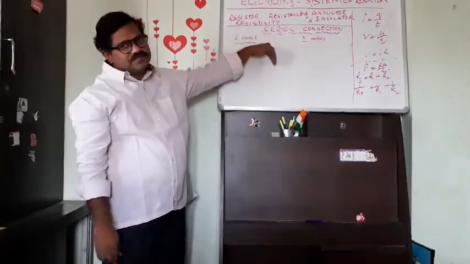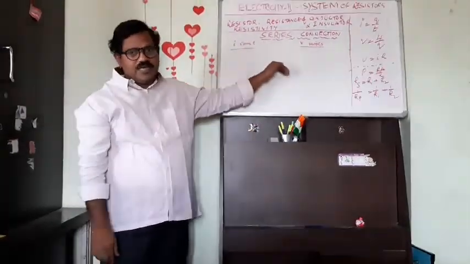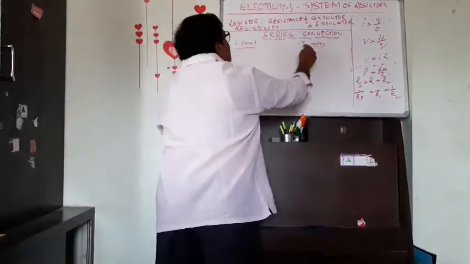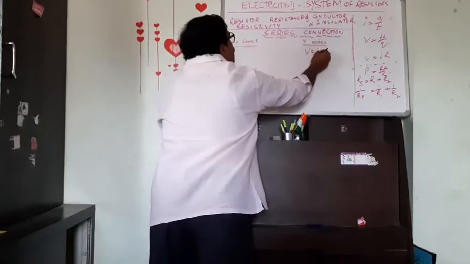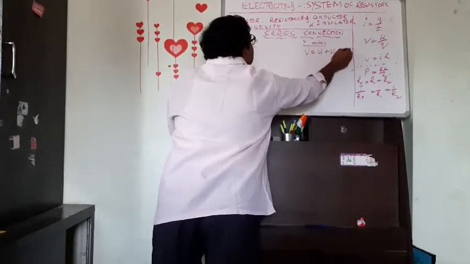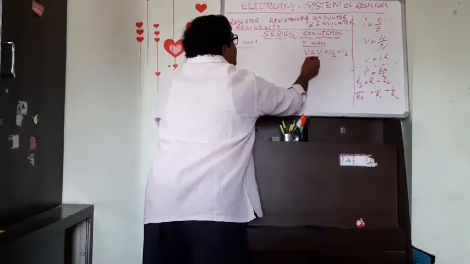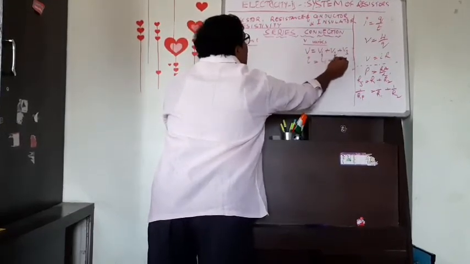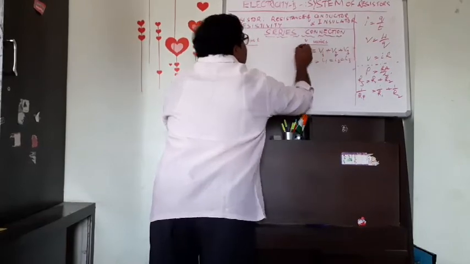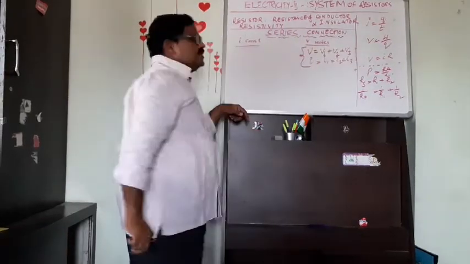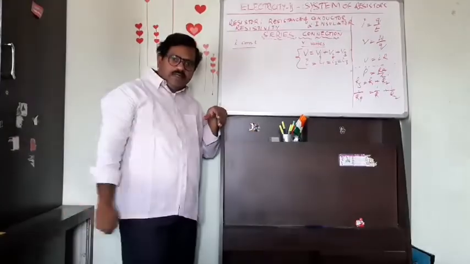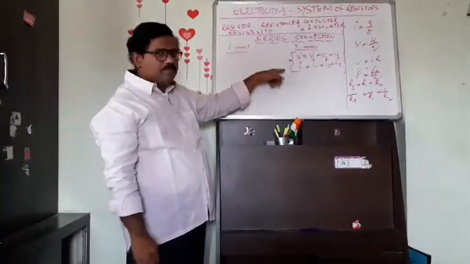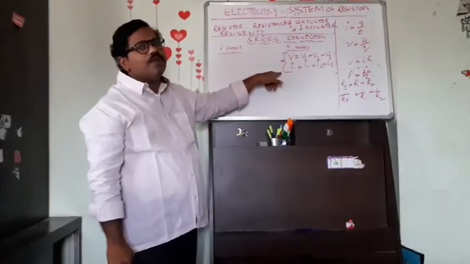In each of the resistors, the current passing is the same, but V varies in such a way that the total V is equal to V1 plus V2 plus V3, whereas I equals I1 equals I2 equals I3. So while the resistors are in series connection, we must mind two very important points.